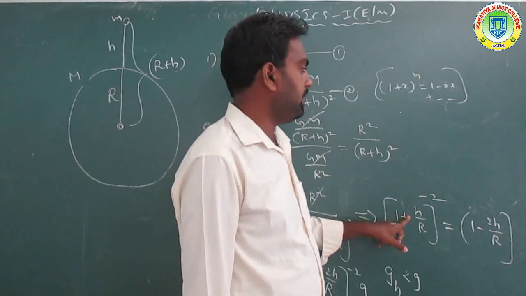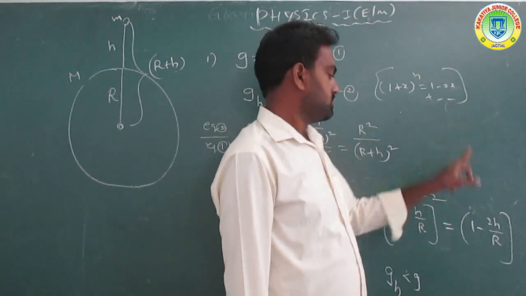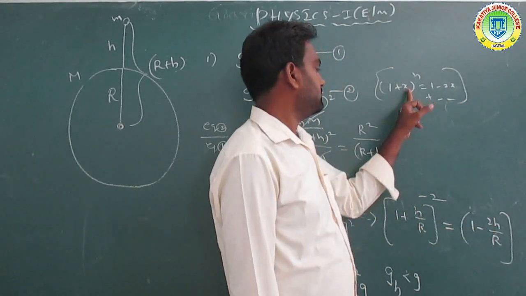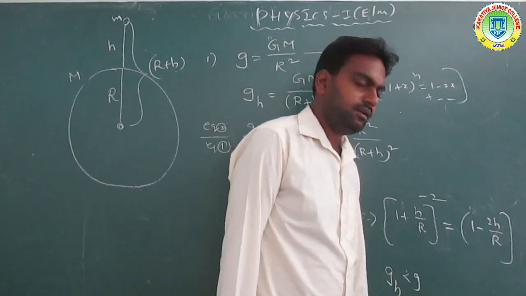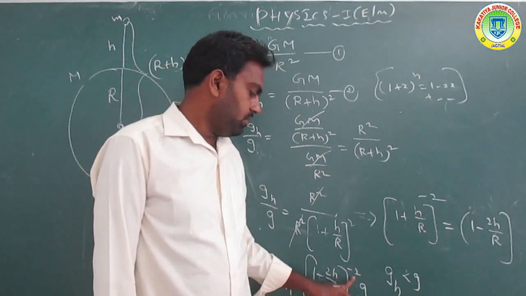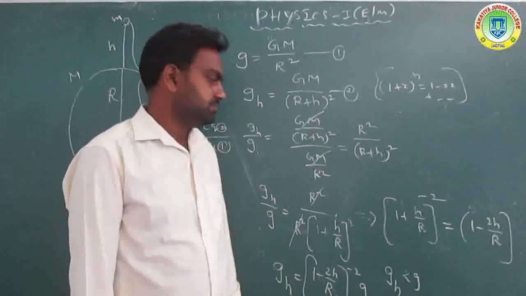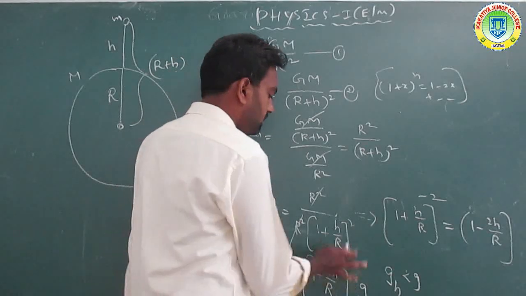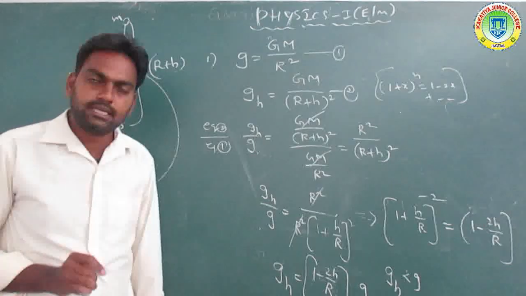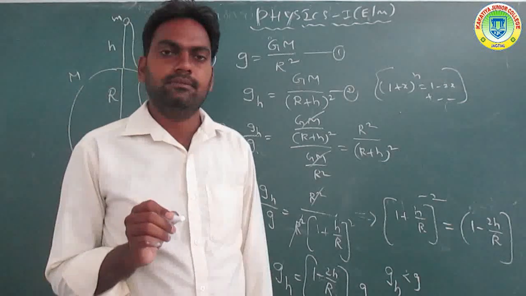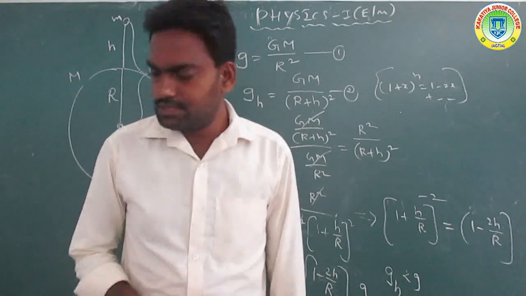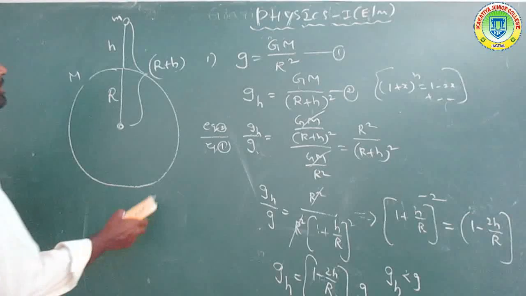Comparing these two equations, 1 minus 2x, we can write x is nothing but h by R. So g_h is equal to 1 minus 2h by R into g. So the conclusion is that the g value above the surface of the earth is gradually decreasing. Got it. Now another topic is taken.